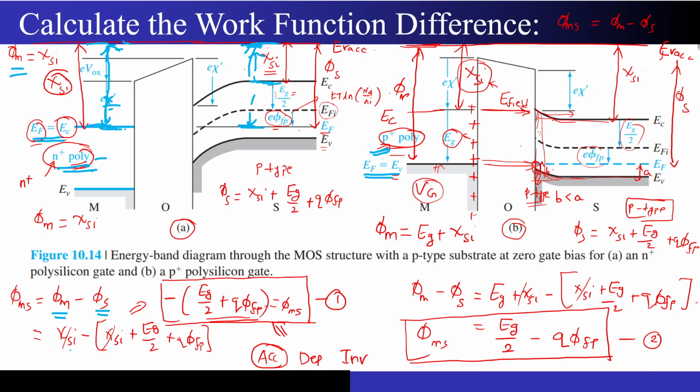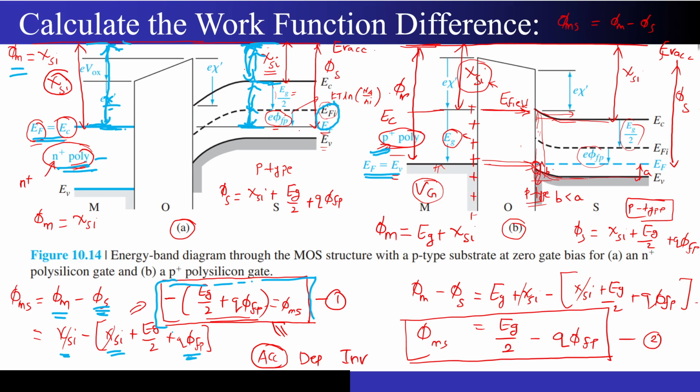So when you subtract both of them, how can I write phi s? Phi s is first of all this distance of chi SI, then this distance of Eg by 2, and this distance of EFI and EF. So when you add all of them, chi SI plus Eg by 2 plus this distance. What is this distance? EFI minus EF. What is EFI minus EF? We have already seen it is nothing but q times phi FP. So when you subtract both of them, you will be left with this particular equation.